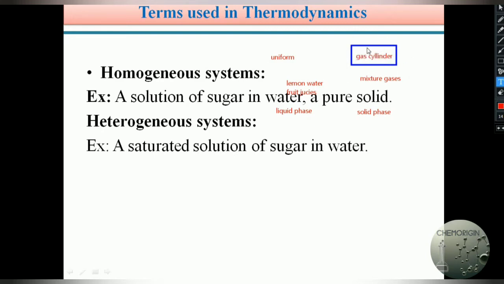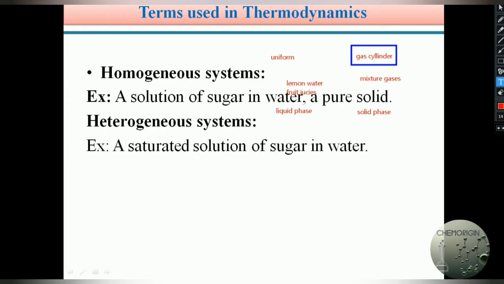For example, you can assume the cylinder contains O2, CO2 and nitrogen N2. So this mixture of gases present in the cylinder is also a homogeneous system, because oxygen, nitrogen and the other gases are all in the gaseous phase only. So throughout the cylinder it is uniform.